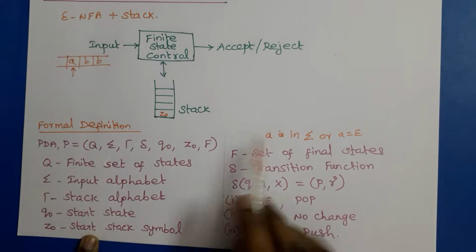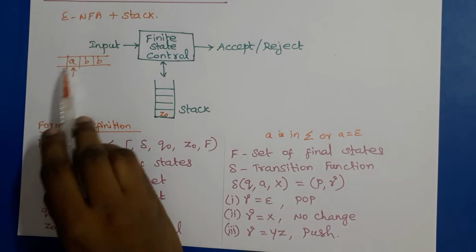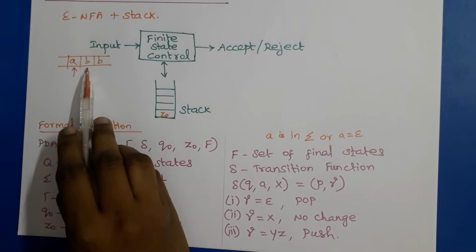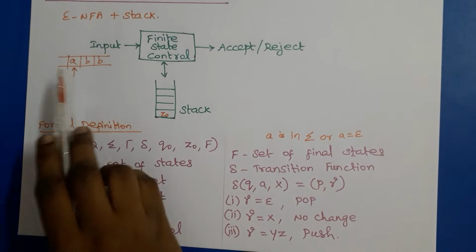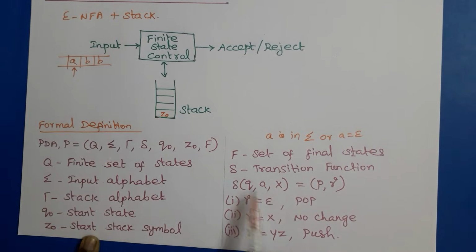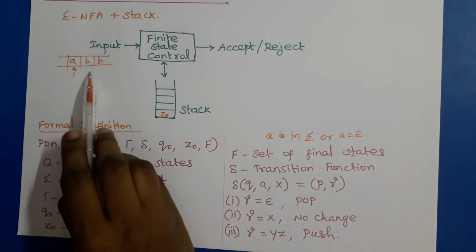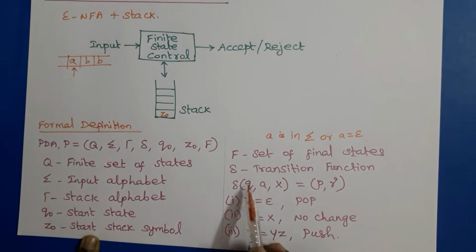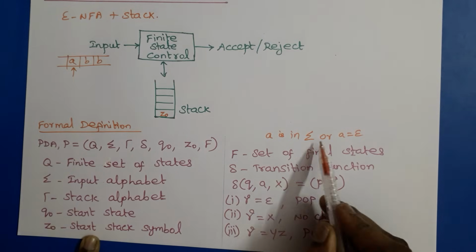If a is considered as an input symbol, then that input symbol is consumed from the input string, so in the next step we will read the next input symbol. But if epsilon is considered as the input symbol, without considering any input symbol we can change our state to the next state. So the input pointer will not advance to the next input symbol. Here q means the current state, and a is the current input symbol, and it may be epsilon also.